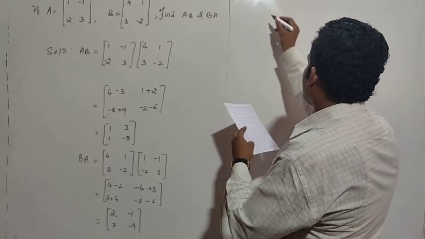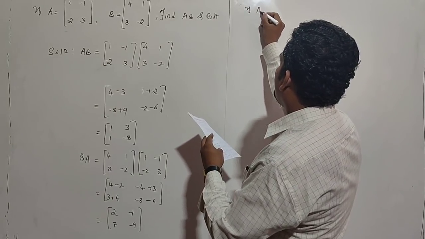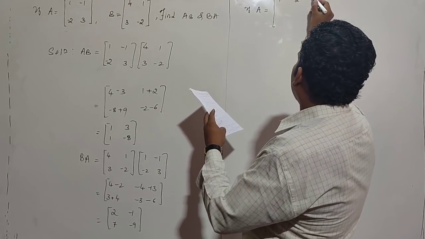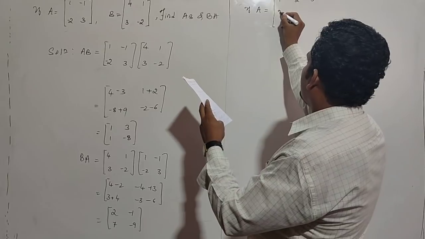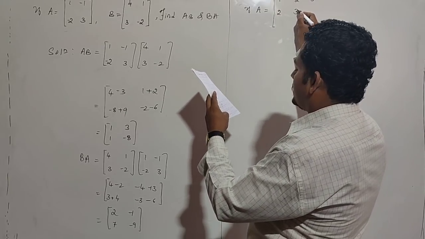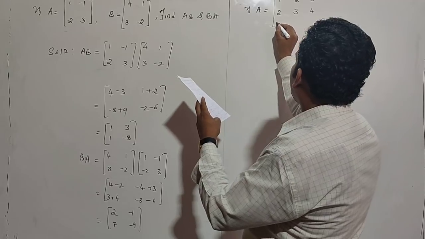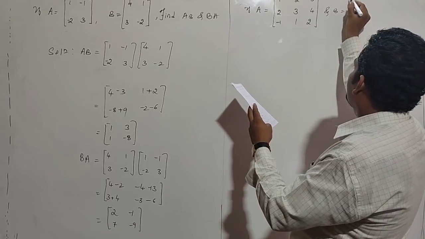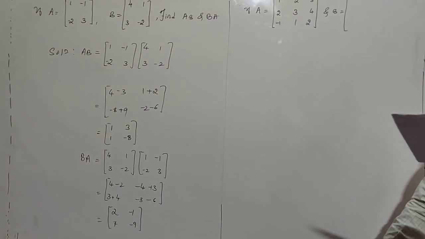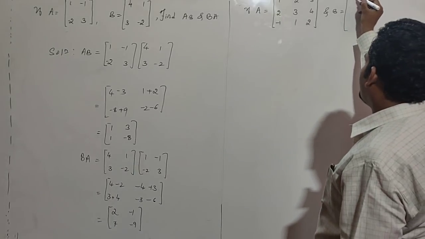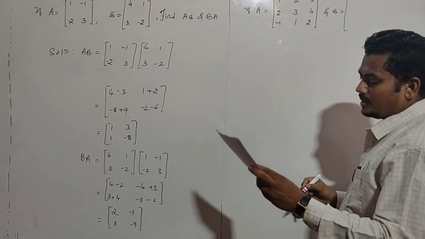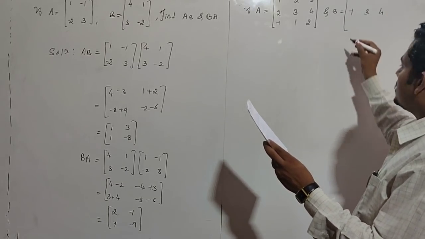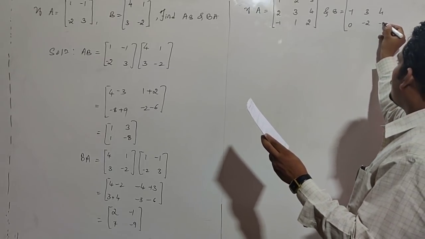Next problem. If matrix A equal to first row 1, 2, 3, second row 2, 3, 4, third row elements minus 1, 1 and 2, and matrix B equal to first row elements 0, 2, minus 1, minus 1, 3, 4, 0, minus 2, minus 3.